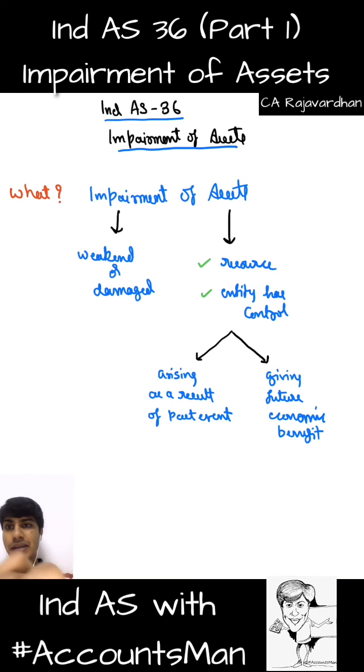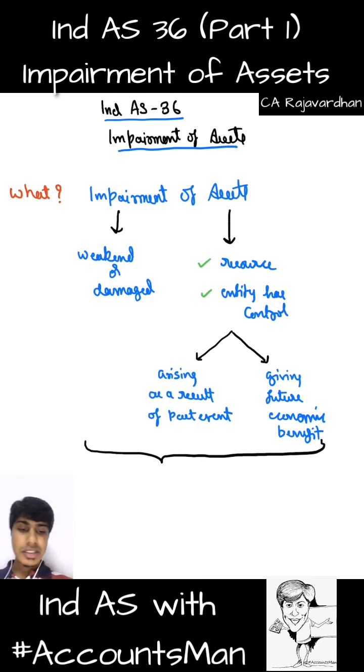But I am not completely done with the discussion of impairment of assets. I've just now discussed what we mean by impairment and what we mean by asset. I have not discussed the consolidated term, impairment of assets. But before I do that, it is my responsibility to tell you what assets are included. I don't have enough space on this page, so I'll take you to the next page and then discuss what exactly the term asset includes in the context of Ind AS 36.